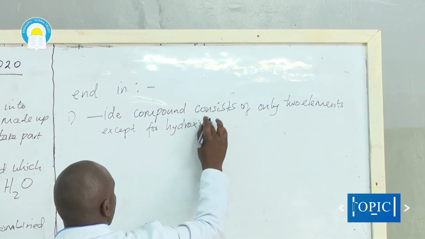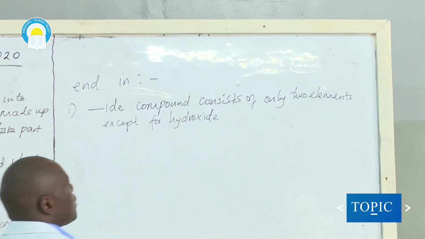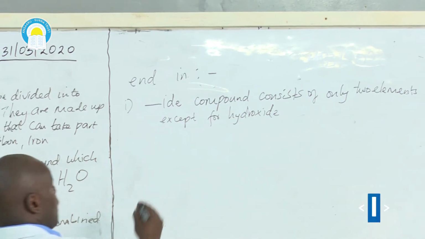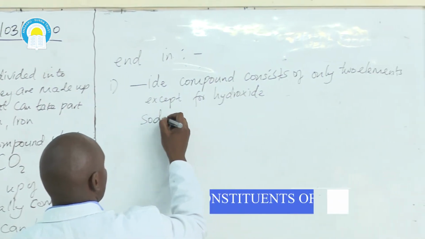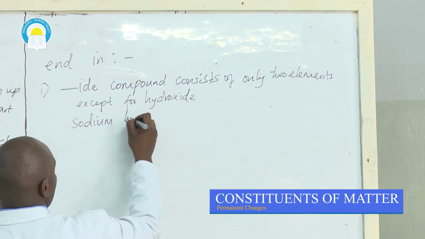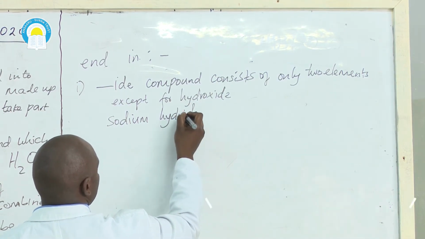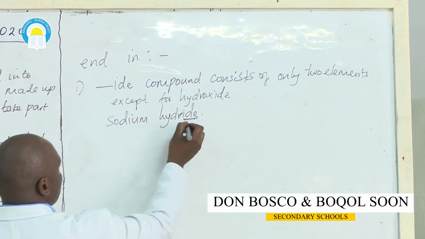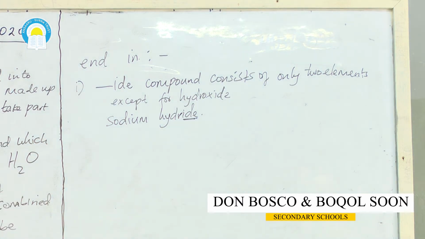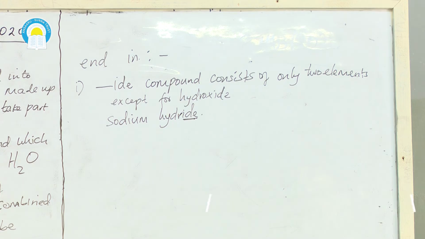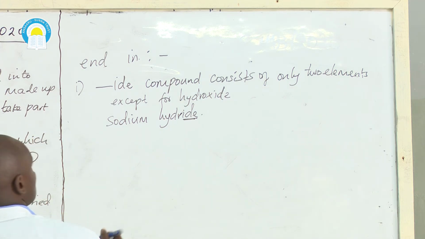If I say sodium hydroxide, it does not consist of two elements. But if I say sodium hydride, this is not a hydroxide, therefore we shall say that compound contains two elements, sodium and hydrogen.